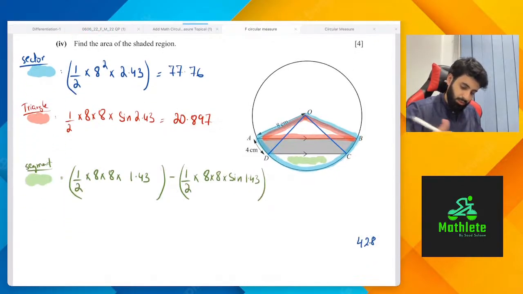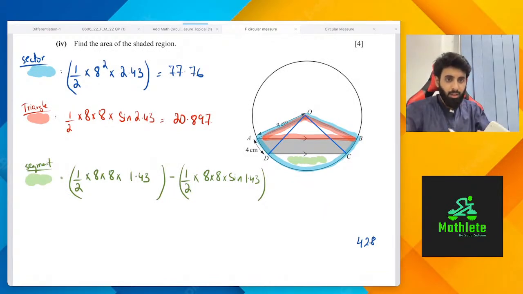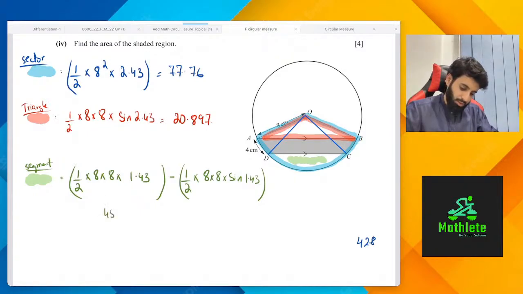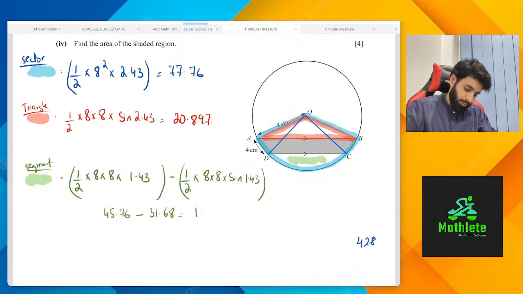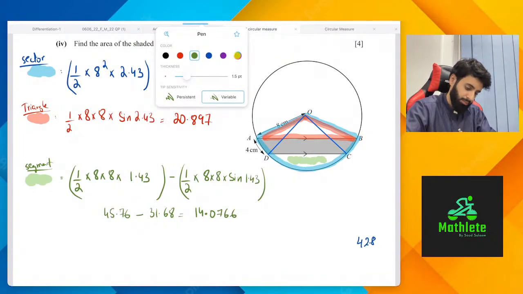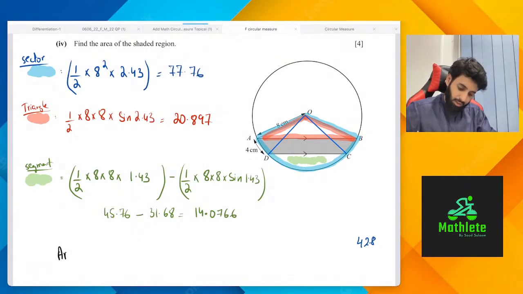Yes, I know it's a lot of work for not too many marks. So 0.5 into 8 into 8 into 1.43, we have 45.76 over here. Okay, from this we minus 0.5 into 8 into 8 into sine of 1.43. So we have 31.68 over here. So 45.76 minus that answer, we're looking at 14.0766. Now is the time to put it all together and finally find the area of the shaded region.